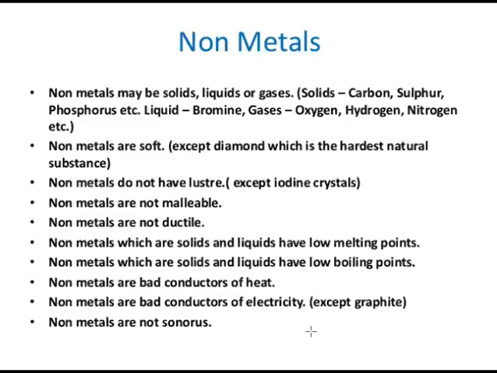But again, one exception is there, that is graphite. Graphite is a form of carbon. It is made up of carbon molecules. Normally you have seen graphite in your pencil lead. The lead of the pencil which you are using in your stationery, by which you are writing, is made up of graphite. So graphite is an example of a non-metal which is a good conductor of electricity. But except graphite, all the rest of the non-metals are bad conductors of electricity.